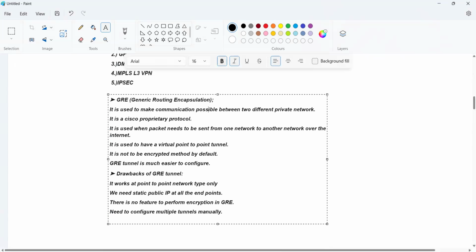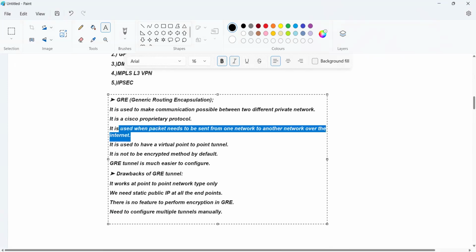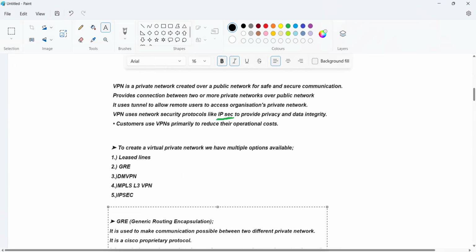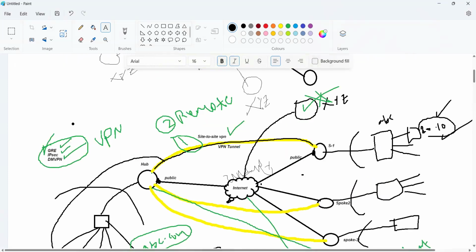It is used to make communication possible between two different private networks. It is Cisco proprietary. It is used when a packet needs to be sent from one network to another network over the internet. Same thing we discussed. It is used to create a virtual point-to-point tunnel. So this is a point-to-point tunnel. You can assume this is point one and this is point two.